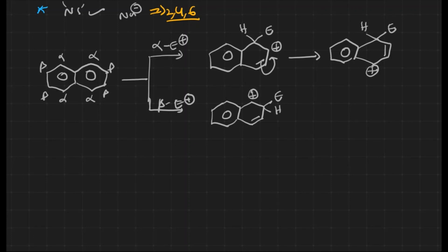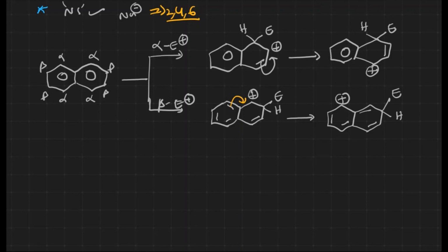Let me draw the bonds here. These two are in conjugation, because of which delocalization takes place, something like this. When delocalization takes place, a carbocation is generated on this particular carbon.